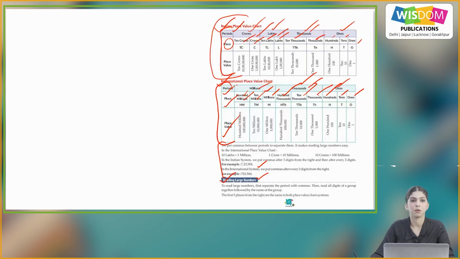Reading large numbers. To read large numbers, first separate the periods with commas, then read all digits of a group together followed by the name of the group. The first 5 places from the right are the same in both place value chart systems.